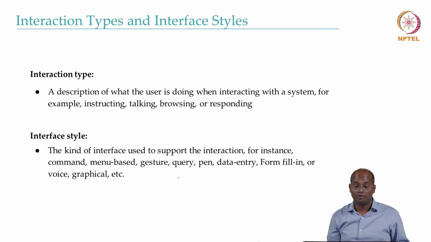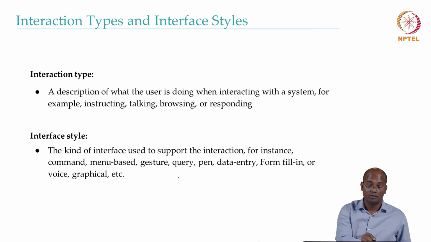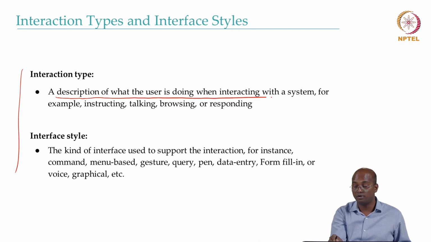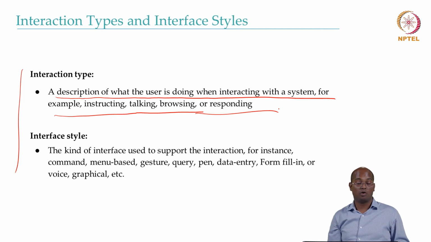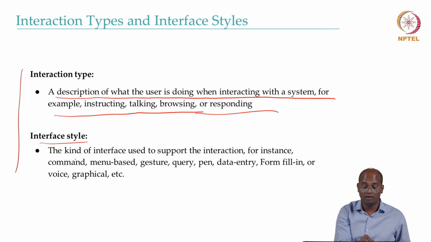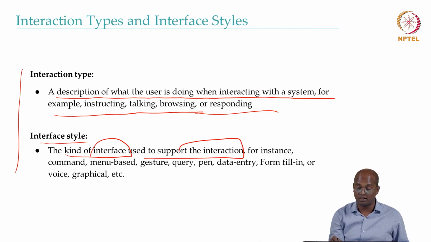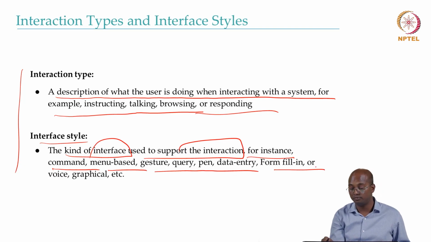So, interaction type and interface styles. If you see the difference, interaction type is a description of what the user is doing when interacting with the system. For example, instructing, talking, browsing, responding, and so on. At the same time, interface style is the kind of interface used to support these interactions. For instance, command, menu-based, gesture, query, pen, form fill-in, voice, graphic, and so on.